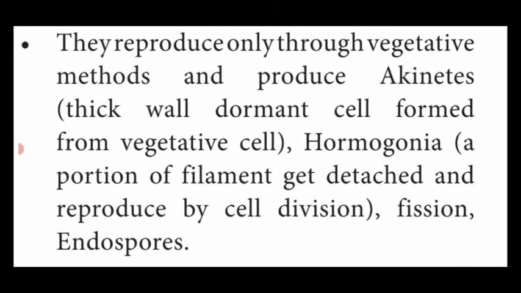Next we are going to see the reproductive methods of blue-green algae. Dear students, these bacteria reproduce by the vegetative method and produce a special structure called akinetes.